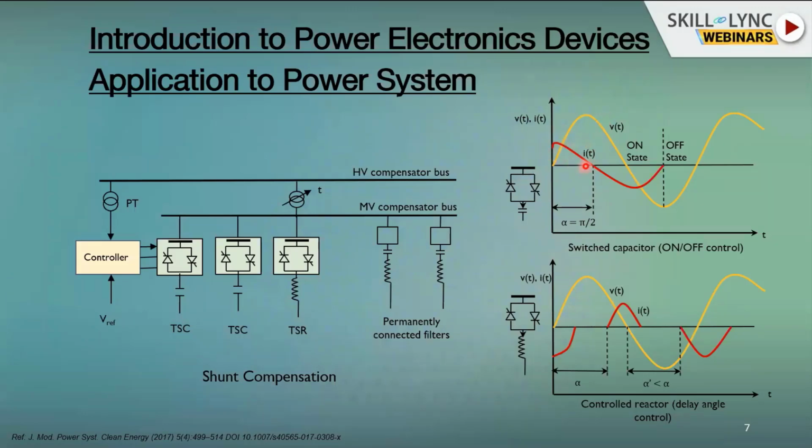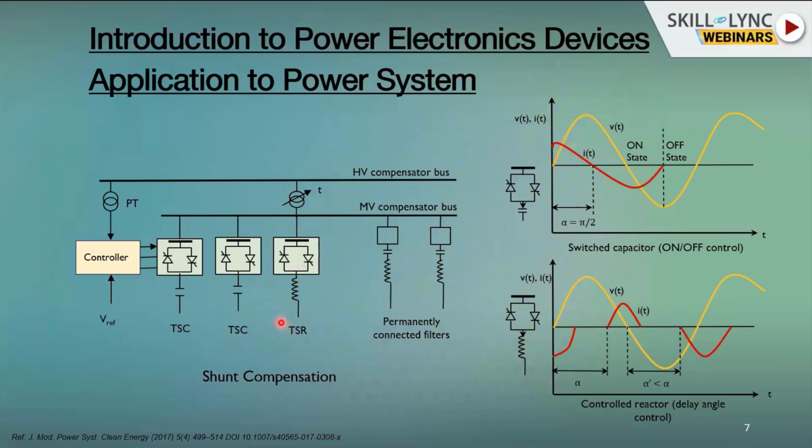So we can see here that the current I of t leads the voltage V of t by almost 90 degrees, assuming that it is a lossless capacitor. So we will have a perfect 90-degree leading in this case, which means that it is going to improve the power factor of the receiving end bus too.